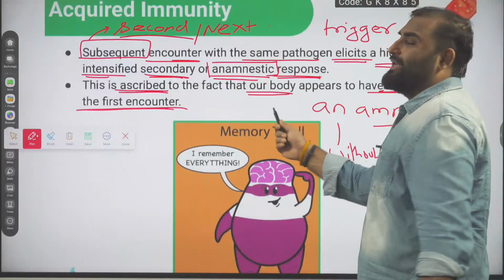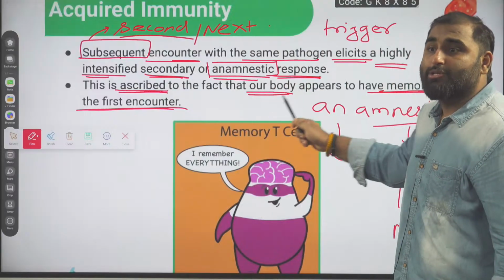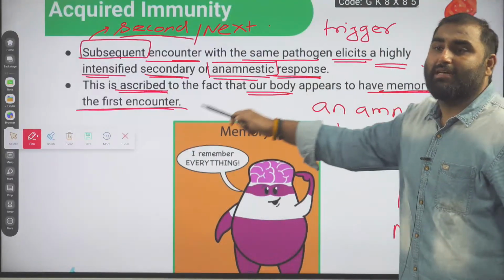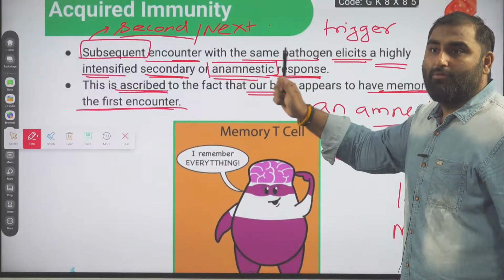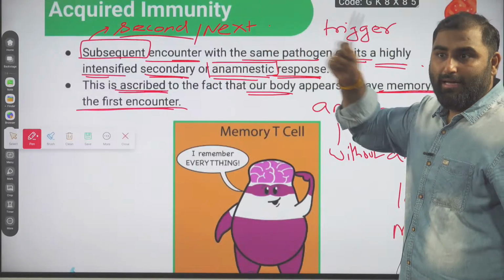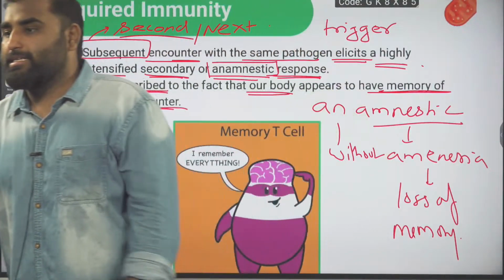The second point is telling that your second response is very fast. Why? Because you have generated a memory of the first encounter, when we first tackled the pathogen. Are we clear with this, guys?